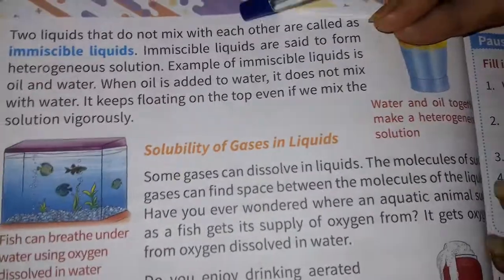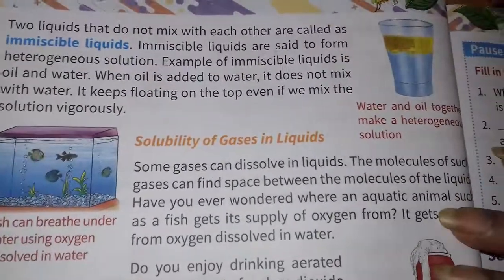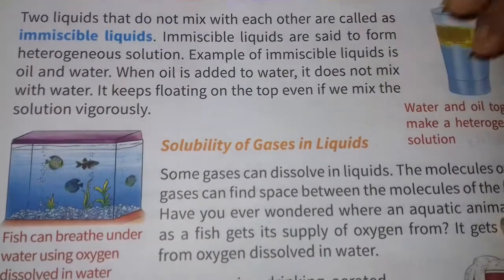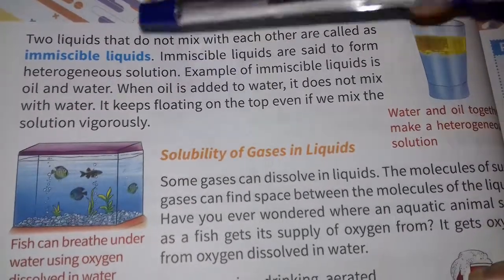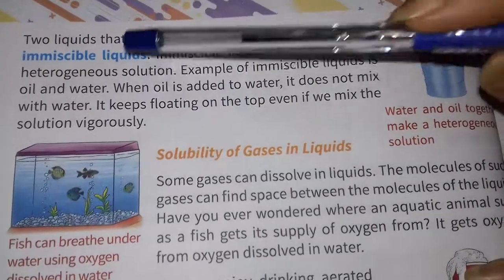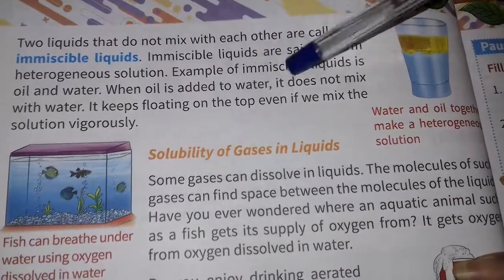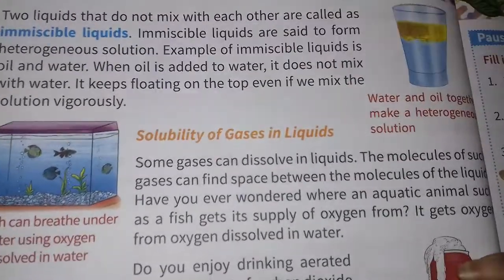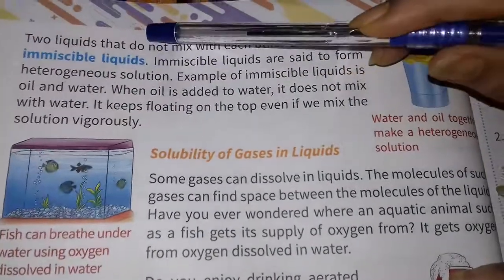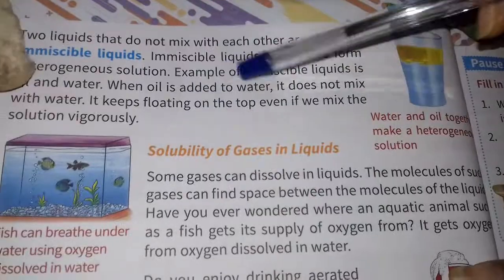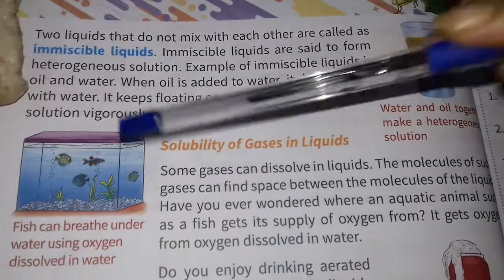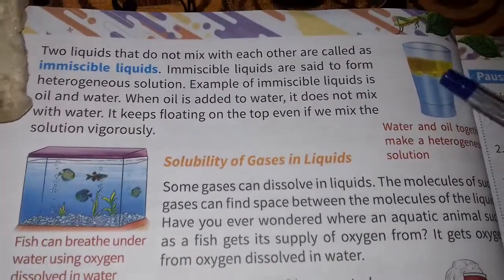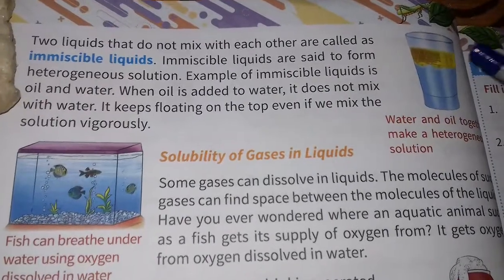Next, two liquids that do not mix with each other are called immiscible liquids. It is just the opposite of miscible liquids. Immiscible liquids are said to form a heterogeneous solution. As they are different from each other, they are called a heterogeneous solution. An example of immiscible liquids is oil and water. Oil doesn't mix with water anytime. When oil is added to water, it does not mix with water. It keeps floating on the top even if we mix the solution vigorously. You can always see that oil floats on the water.